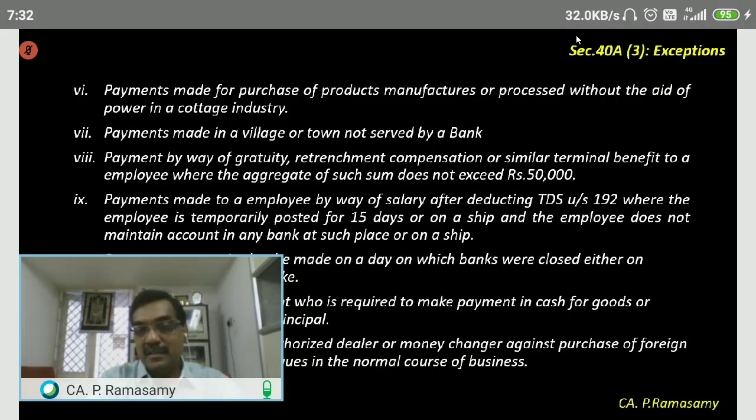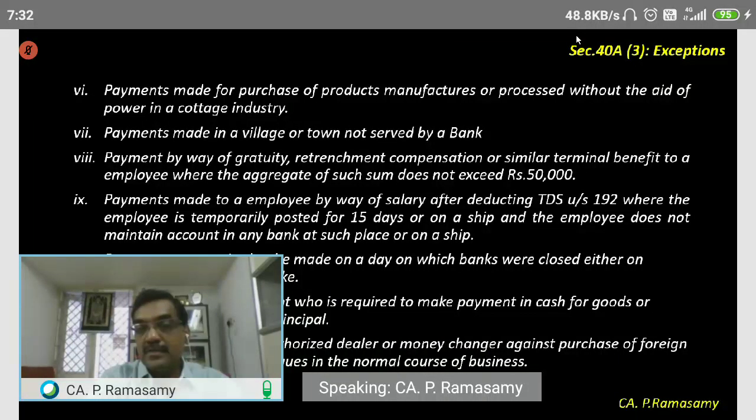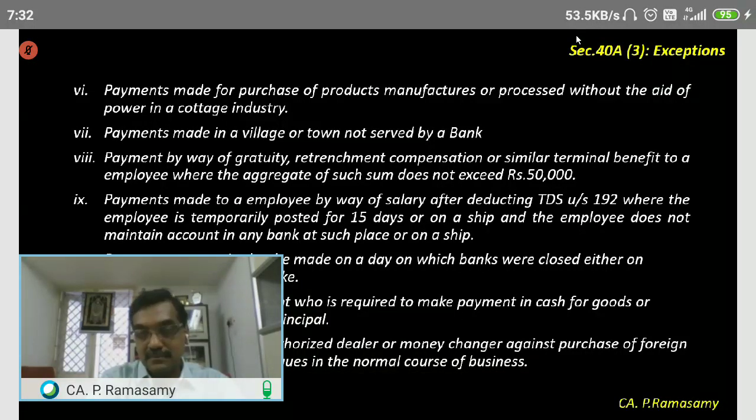Suppose in my profit and loss account there is repairs and maintenance, and the payment is made by way of cash. The total amount of repair is 70,000 rupees, and I have paid 70,000 rupees in cash. The entire 70,000 will be disallowed, added back to the net profit. In your accounting, there is no question of whether you paid cash or not. If it is a genuine revenue expenditure, it can be debited to your P&L account. But here we are discouraging cash payment. Now clear? Okay.